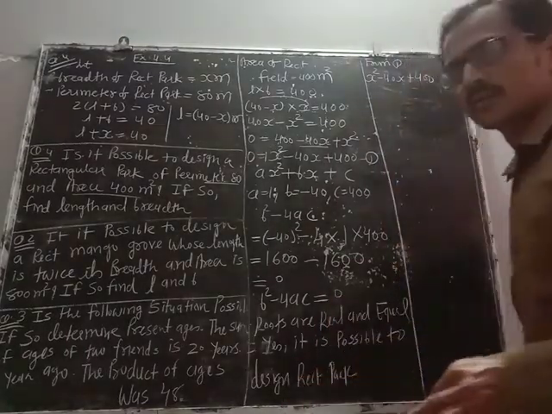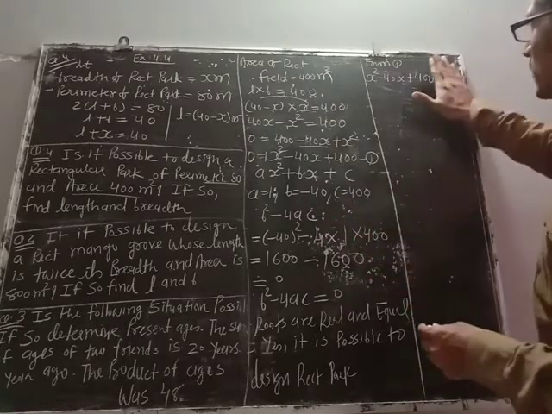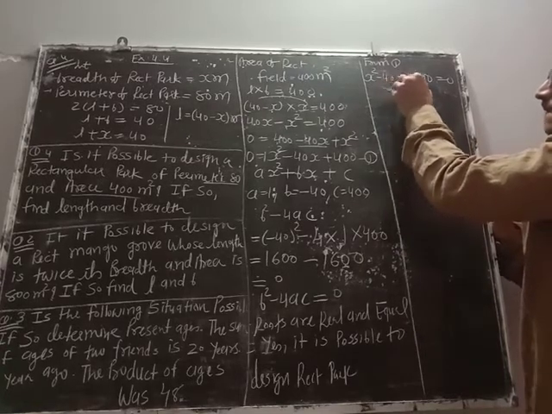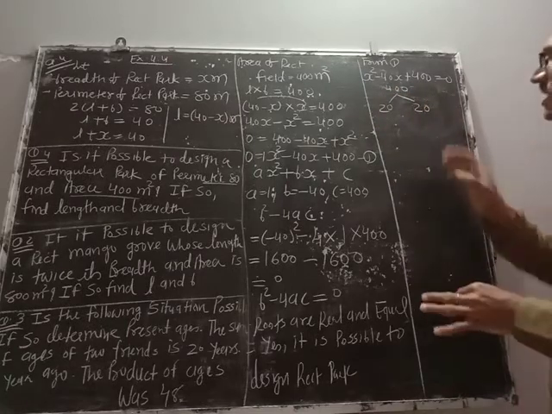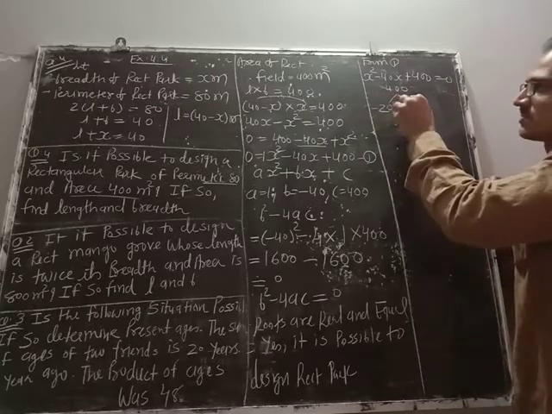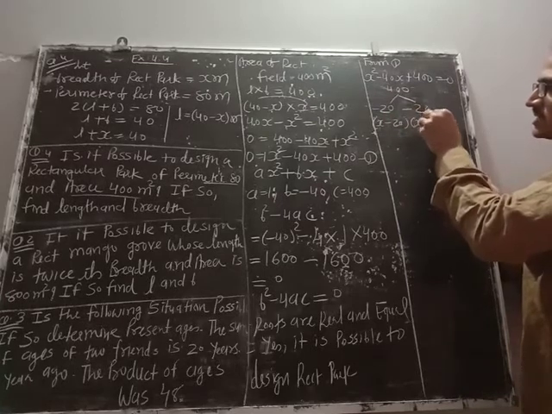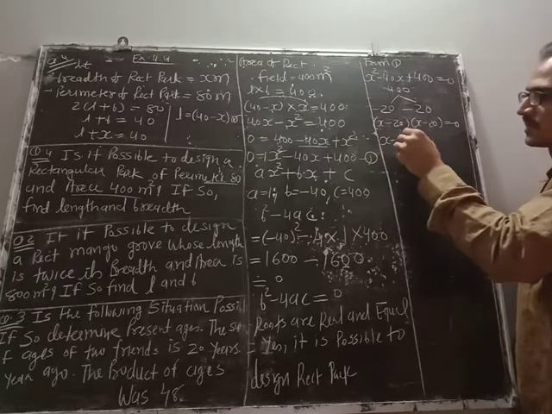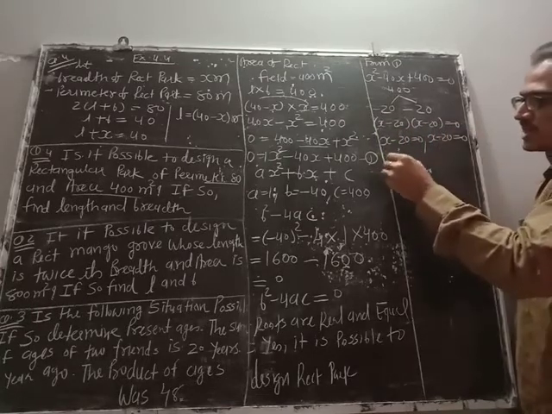See, whenever two zeros are there, I told you first of all check it out by the direct method. 2 into 2 gives 4, and addition should give 40. There is the same sign, so minus minus, so x minus 20 equals 0.